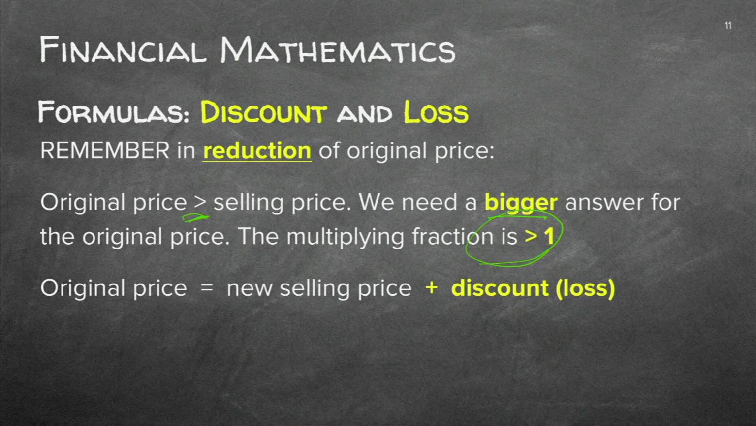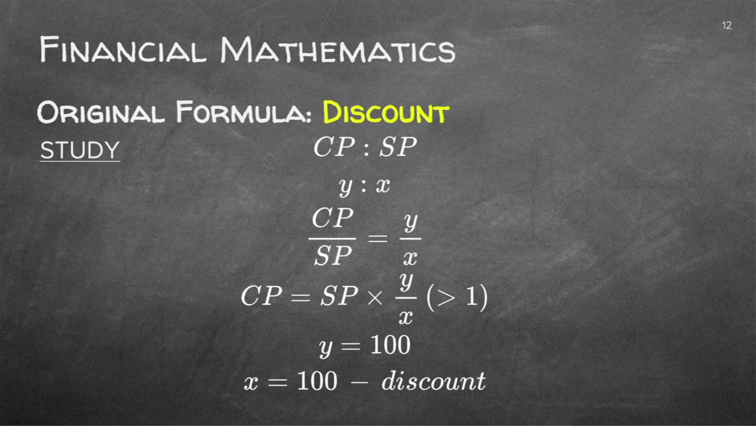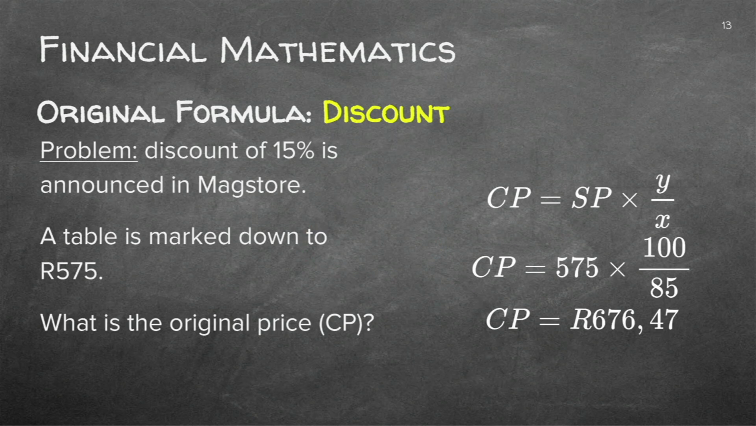So let's look at those formulas again. Remember these memory markers. It's going to help you with your formulas. Now we have the ratios again. You know this formula. We've just done it. So the cost price equals the selling price, but now we swap X and Y around. It's now Y over X because we want a fraction that's greater than 1. Why? Because the cost price is now greater than the selling price. Y is always 100, X is 100 minus the discount.